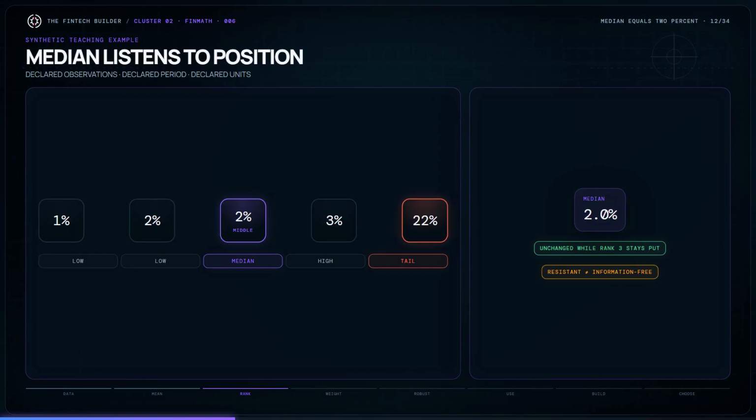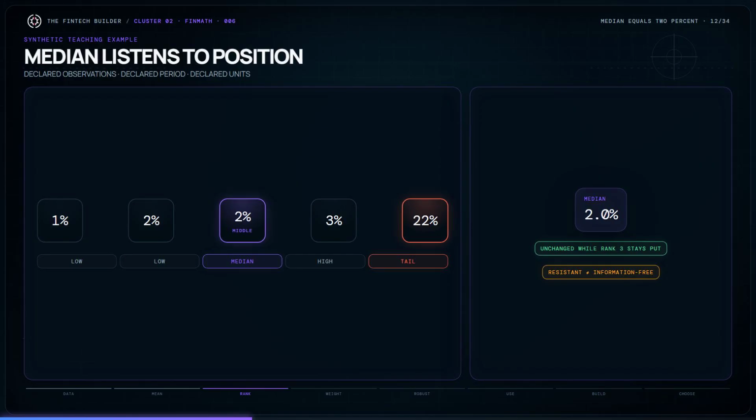Notice what did not enter the calculation, the distance from 3 to 22. As long as the extreme value remains on the same side of the ranking and does not cross the middle, its exact magnitude does not change the median. Median is therefore resistant to tail magnitude, but it also discards much of that magnitude information.